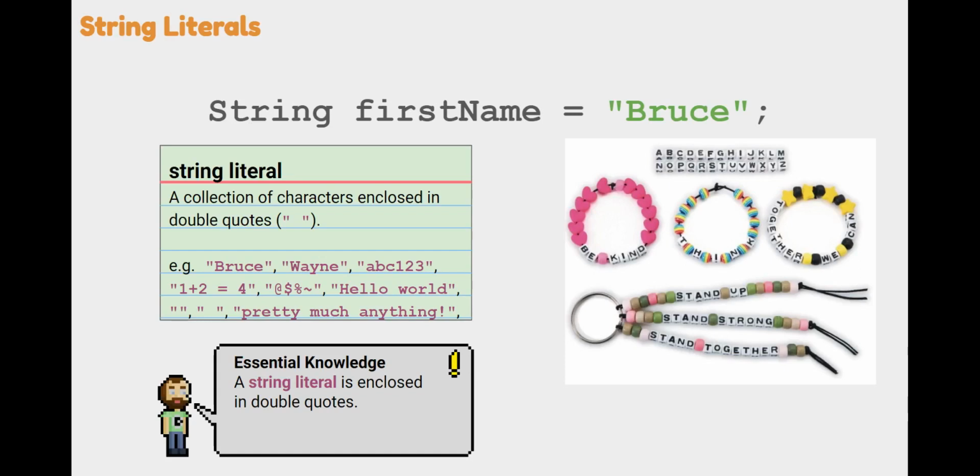We could do all symbols. We could put in hello world, so we could put spaces in there to start creating phrases. We could put nothing in there. We could just open a quote and close a quote immediately, and that's called the empty string. We could have a string that's just a space, so an open quote, blank space, close quote. We can pretty much make anything a string literal.